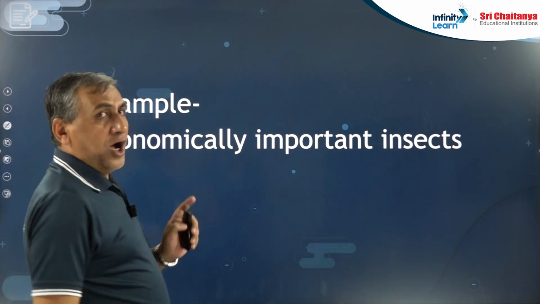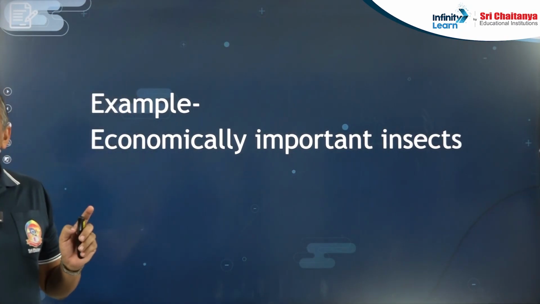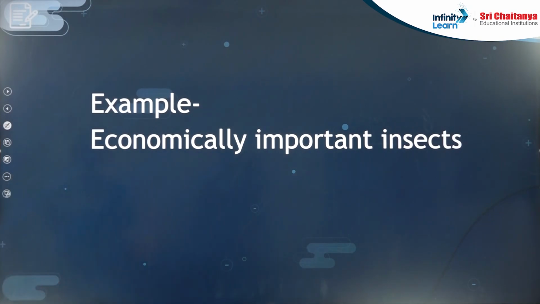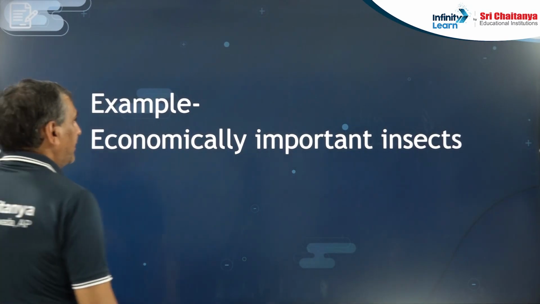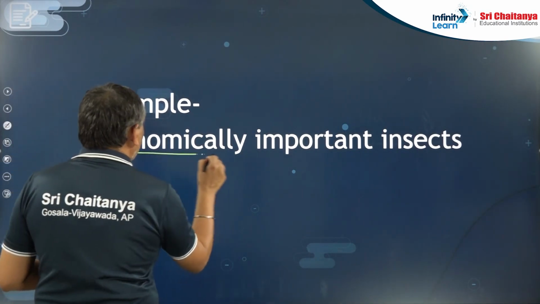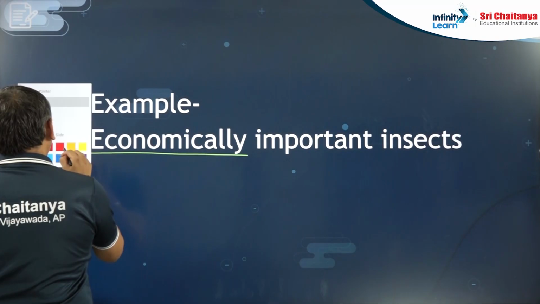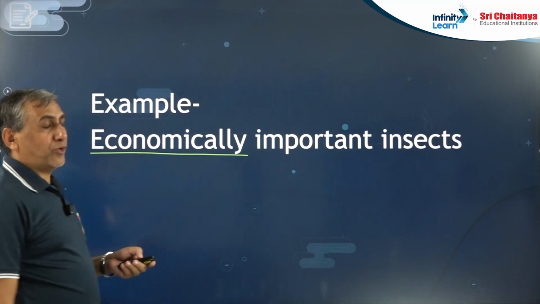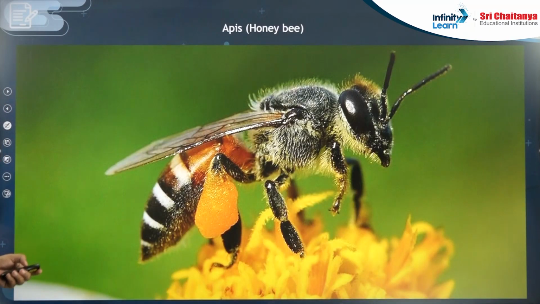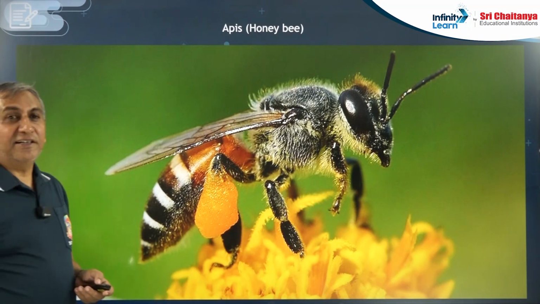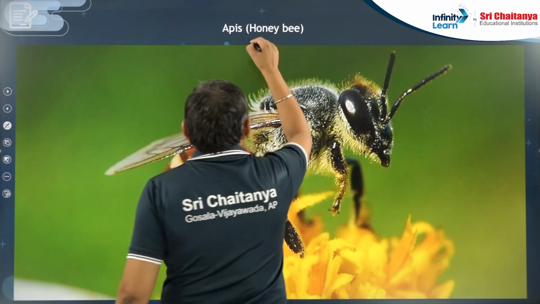So now, how to remember the examples of Arthropoda? One is economically important insects, because Arthropoda includes insects, and some of the insects provide us employment. First one, Apis indica, honeybee.